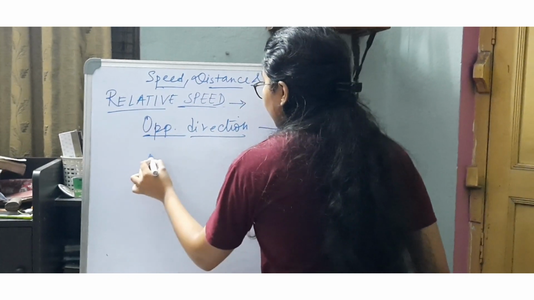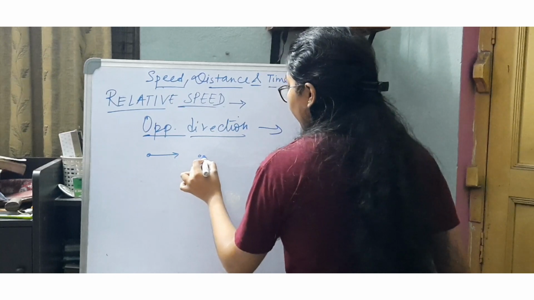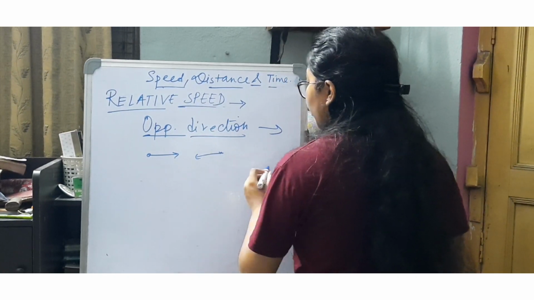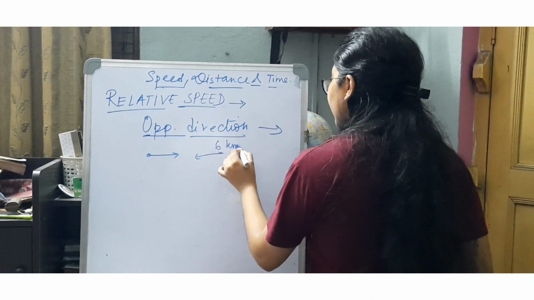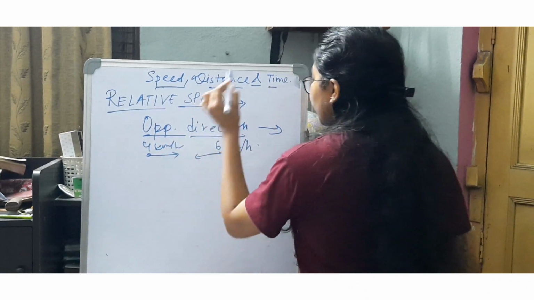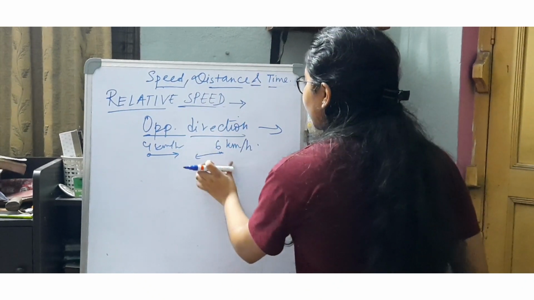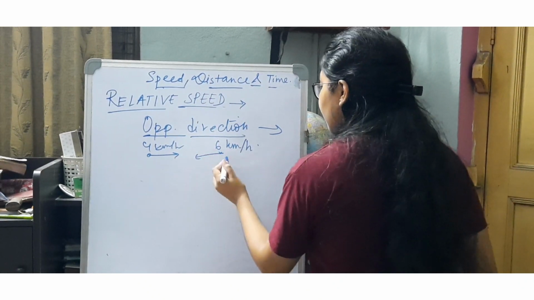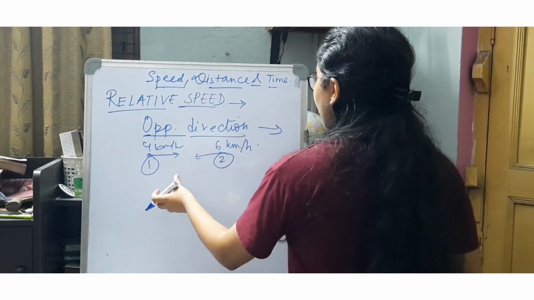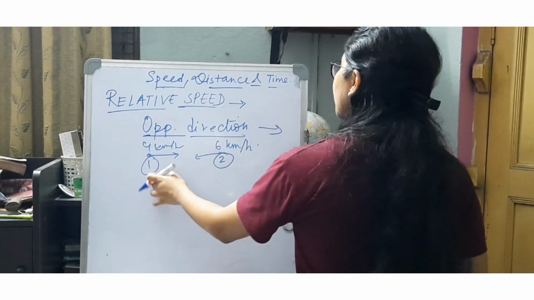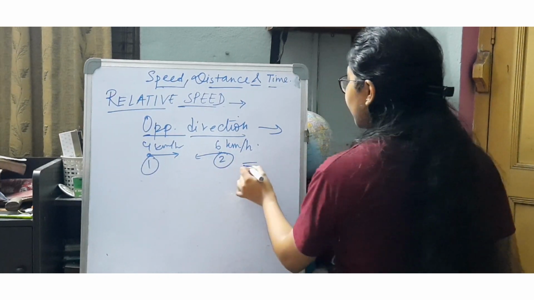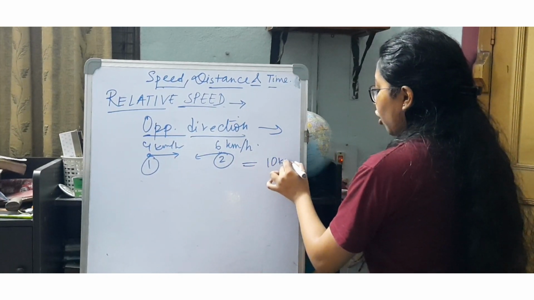Okay, so these two bodies are moving towards each other if they are moving in opposite directions. So if this is moving with a speed of 6 km per hour and this is moving with a speed of 4 km per hour, then both are approaching each other. So the speed of this object with respect to the first object and the speed of the first object with respect to the second object are both the same, which is 10 km per hour.